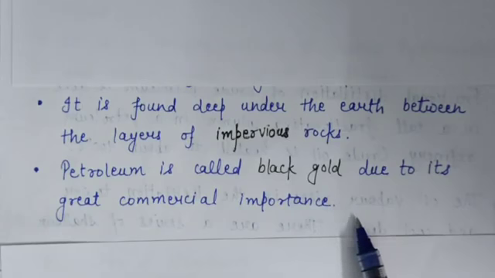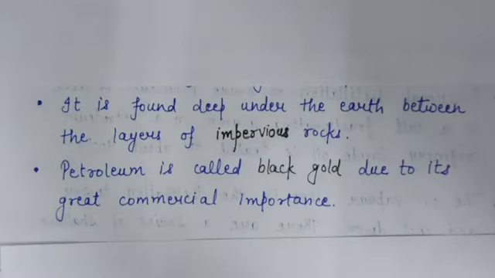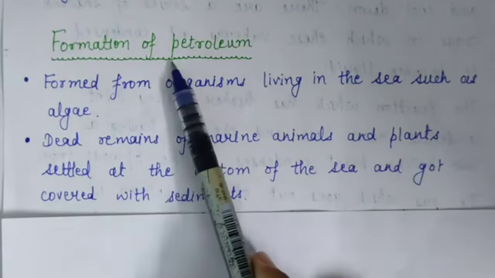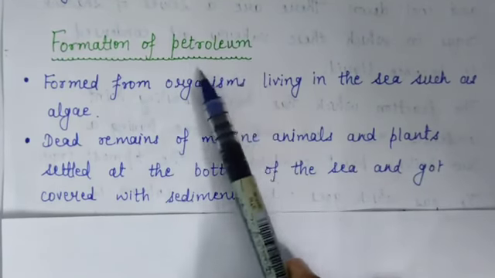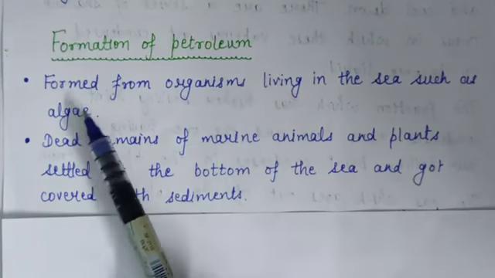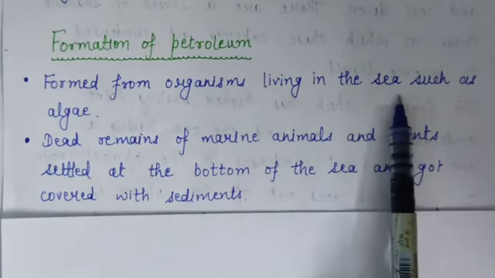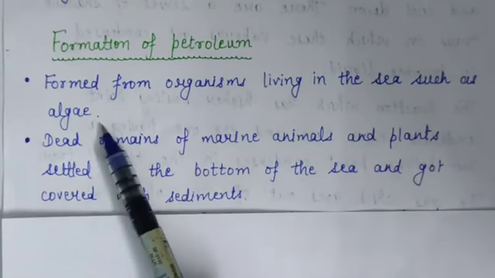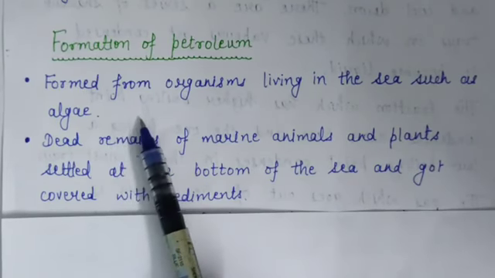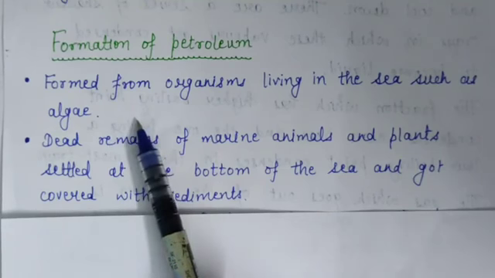Now the question is how petroleum is formed. So now we will study the formation of petroleum. Petroleum is formed from organisms living in the sea such as algae or many other dead organisms. Means petroleum is formed from the remains of sea creatures.